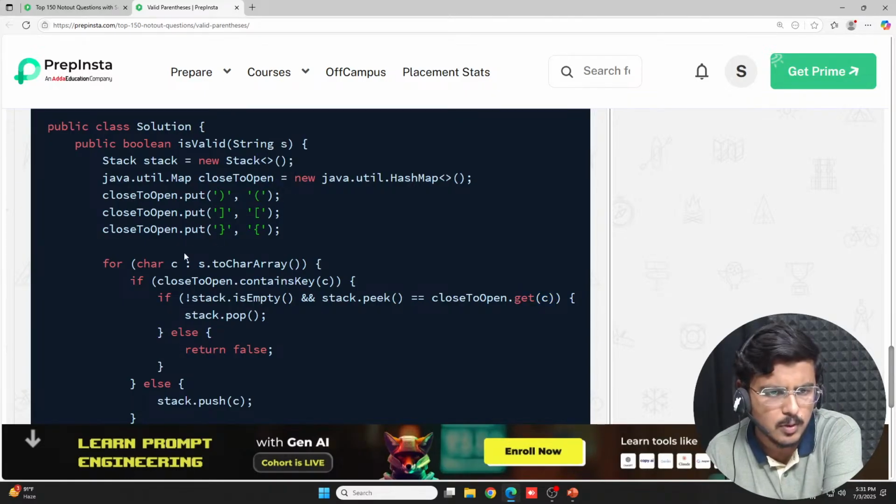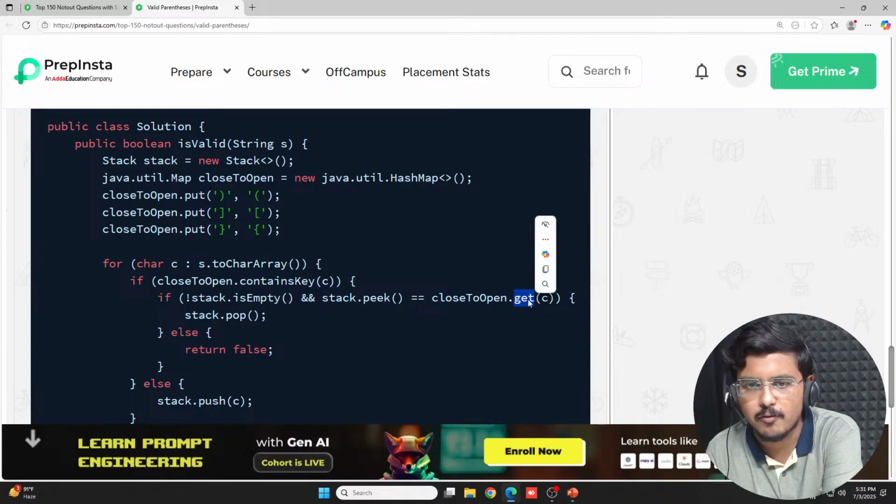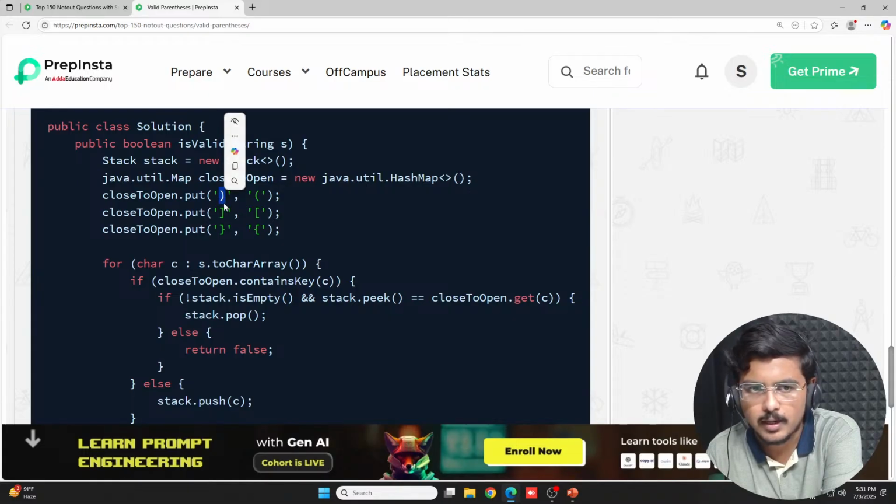Same logic, absolutely the same logic. If both pairs are available in the correct order, from this you get the value for the corresponding key. For example, you got this particular closing bracket, you saw that the stack is not empty, and then you saw that the opening bracket on top of the stack is the matching one.